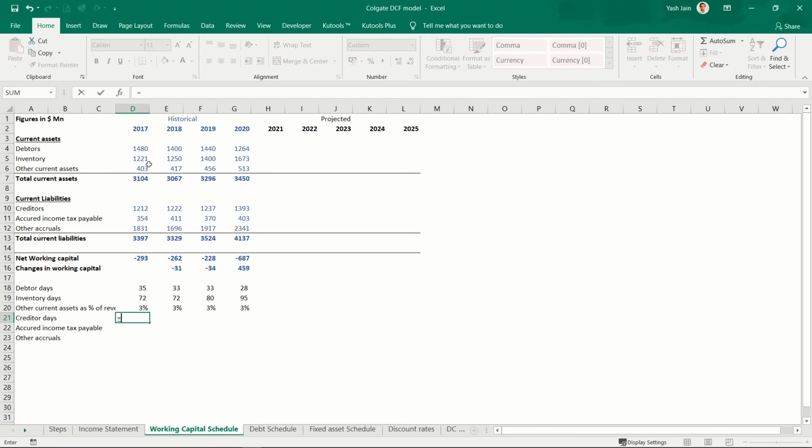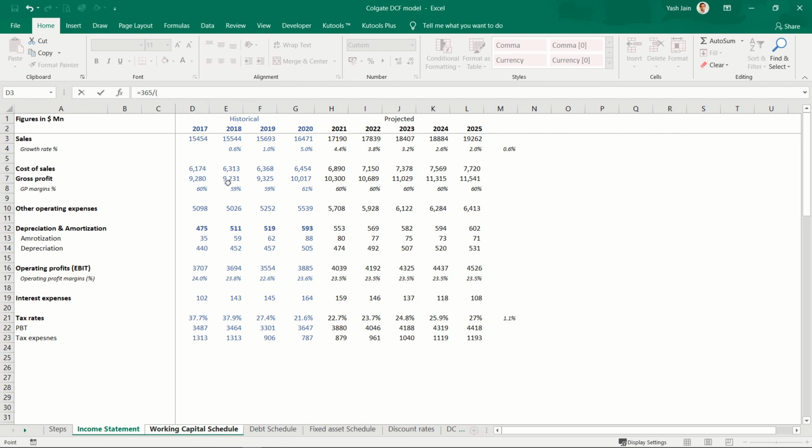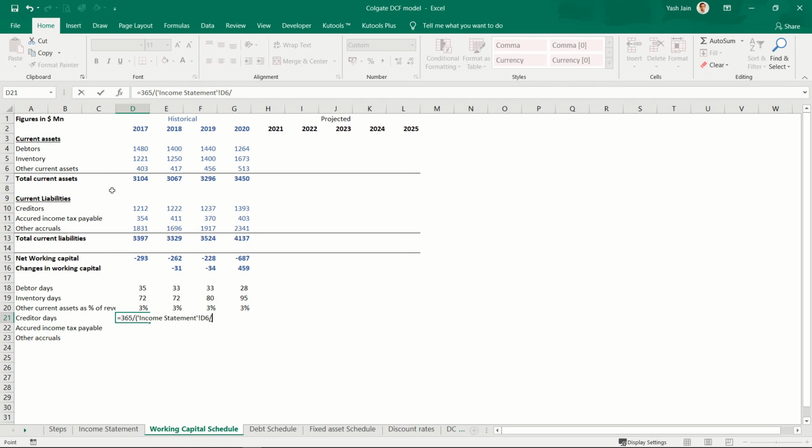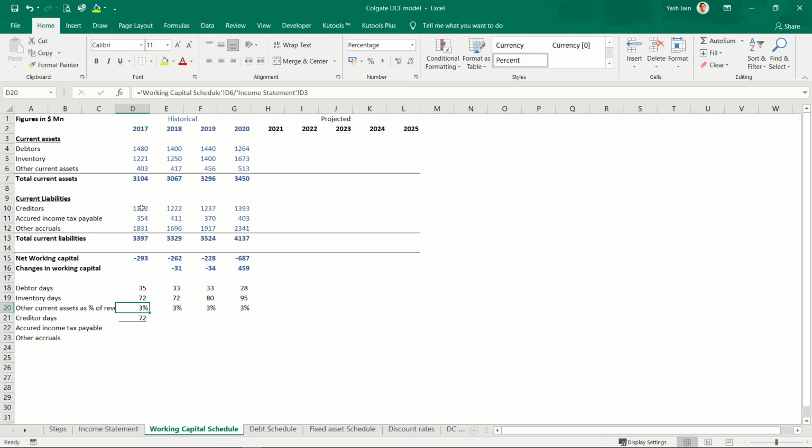Then creditor days would be 365 divided by, ideally it should be done on purchases, but since I don't have purchases, I'll have to do it on cost of sales. Cost of sales divided by creditors, bracket close, enter. That is around 72 days. Copy, paste: 72, 71, 71 and 79 days.